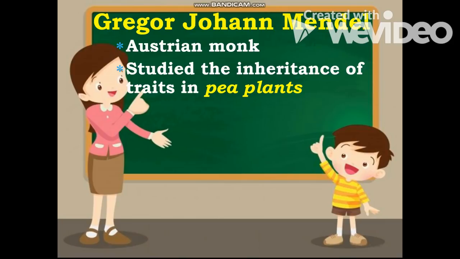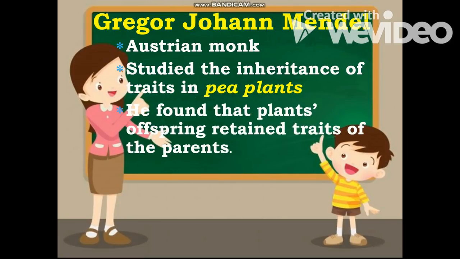Why do you think Gregor Mendel studied pea plants rather than different plants? It's all because pea plants have many different characteristics, such as it is easy to cultivate, it can pollinate itself, and it can also be cross-pollinated.